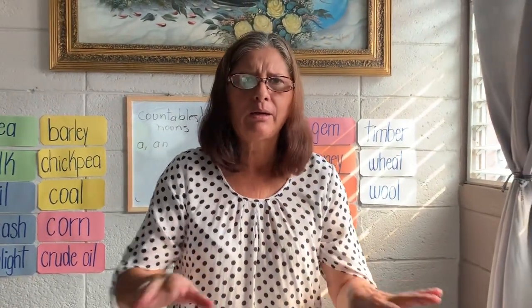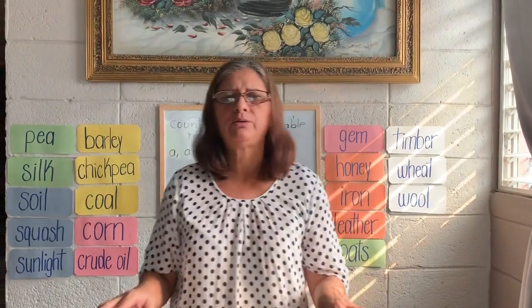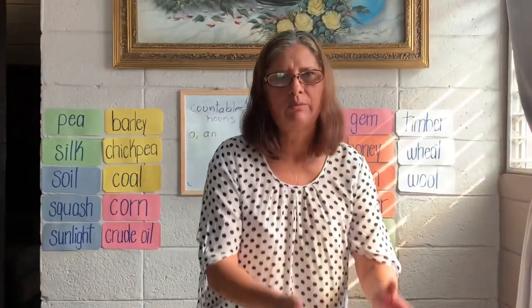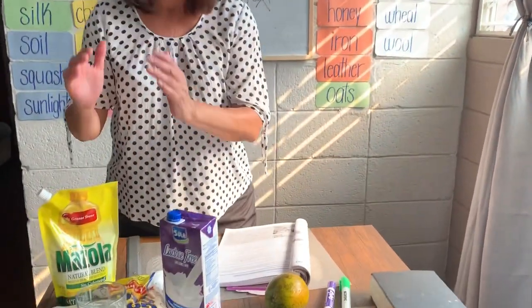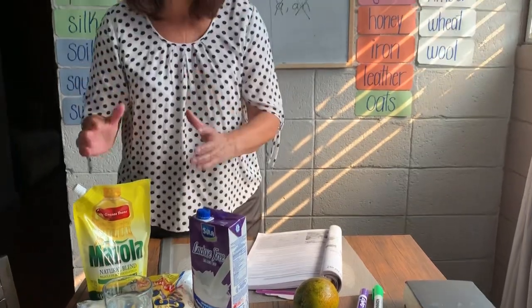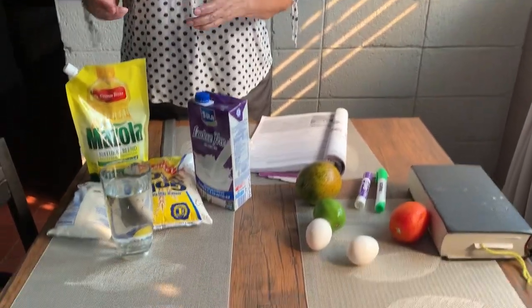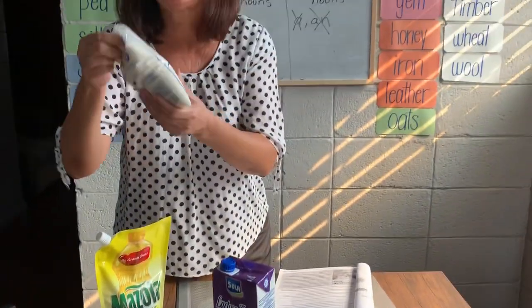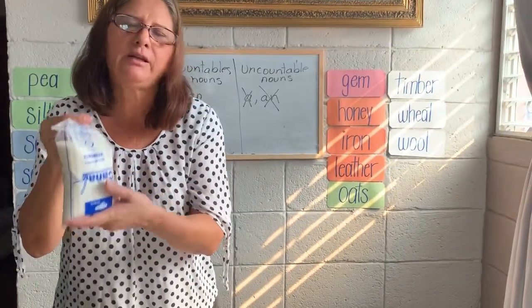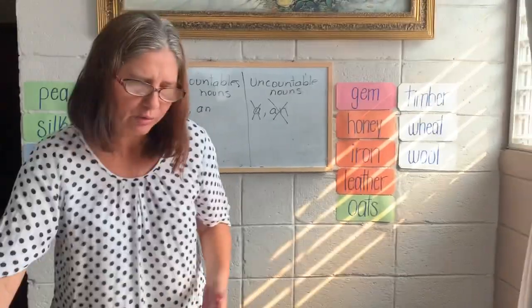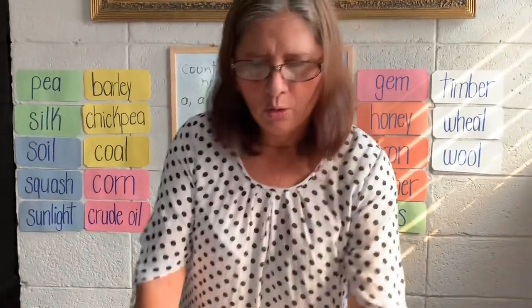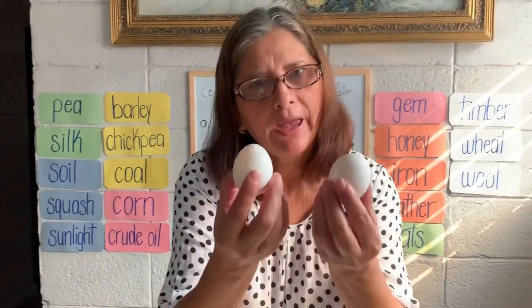I want you to keep in mind the difference between countable and uncountable. Uncountable, we cannot count them. We cannot say one sugar. It's incorrect to say one sugar. We say I need some sugar, but you can say I need one tomato, or I need 2 eggs.